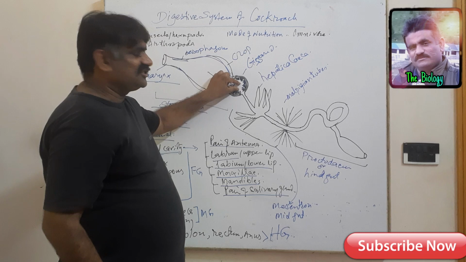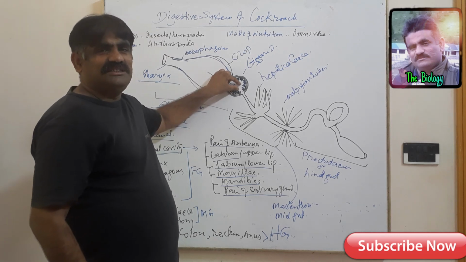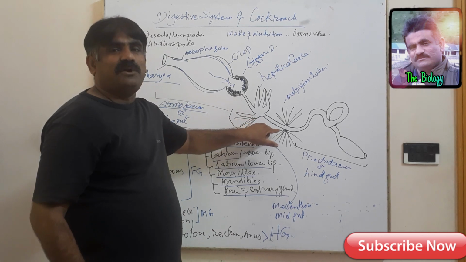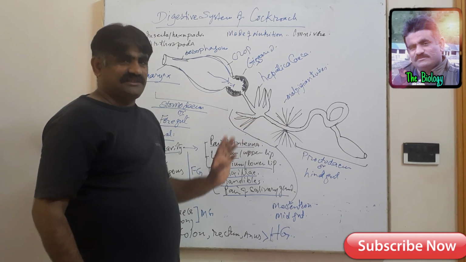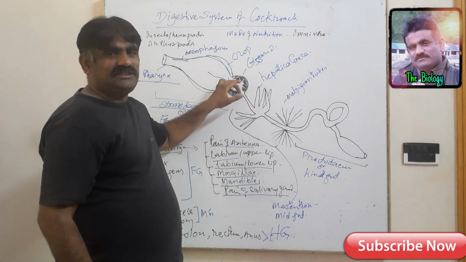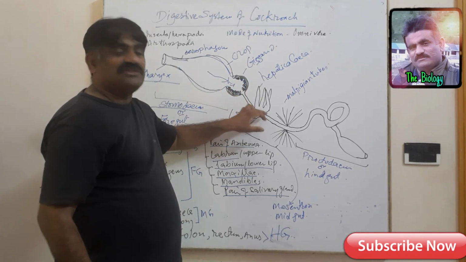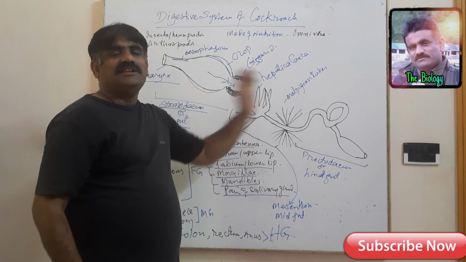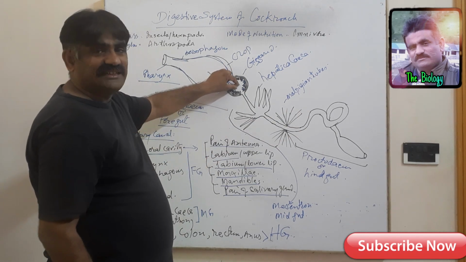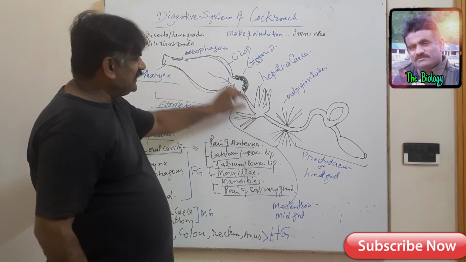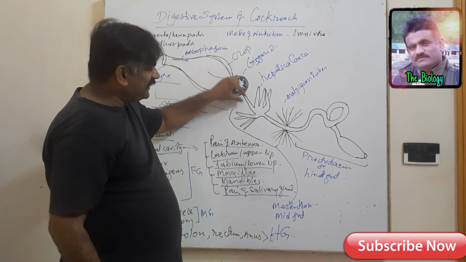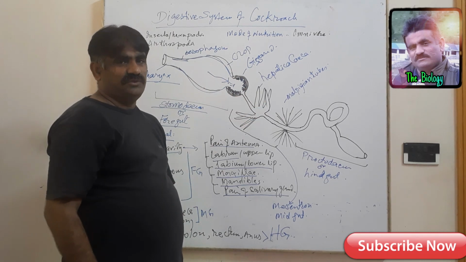This tubular structure helps to protect the rest of the alimentary canal of the cockroach, because these food particles may damage the soft lining of the rest of the alimentary canal. So that's why it protects the intestine from the passage of the digested food.